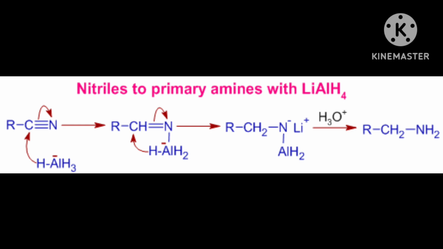This is the disadvantage. Ammonolysis has the disadvantage of yielding a mixture of primary, secondary and tertiary amines, and also a quaternary ammonium salt.